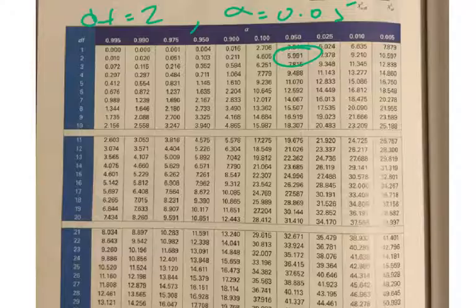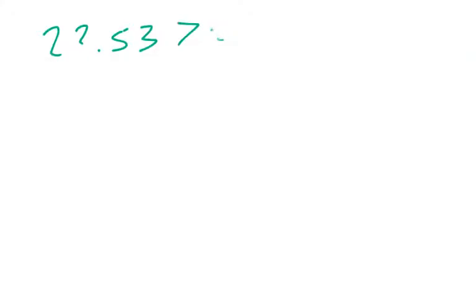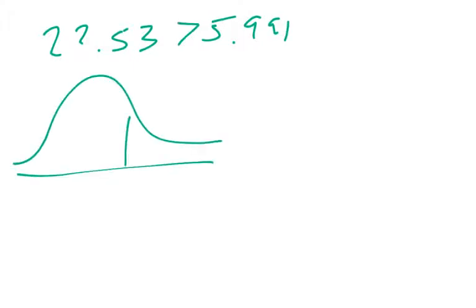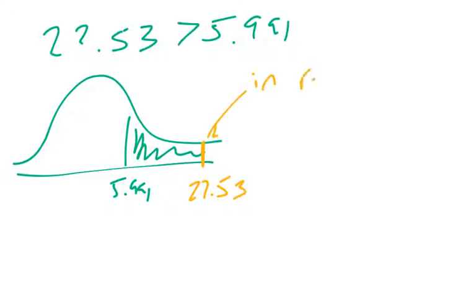If we look at the distribution itself, here would be 5.991. That's our rejection region, and we can see that 22.53 is in the rejection region.